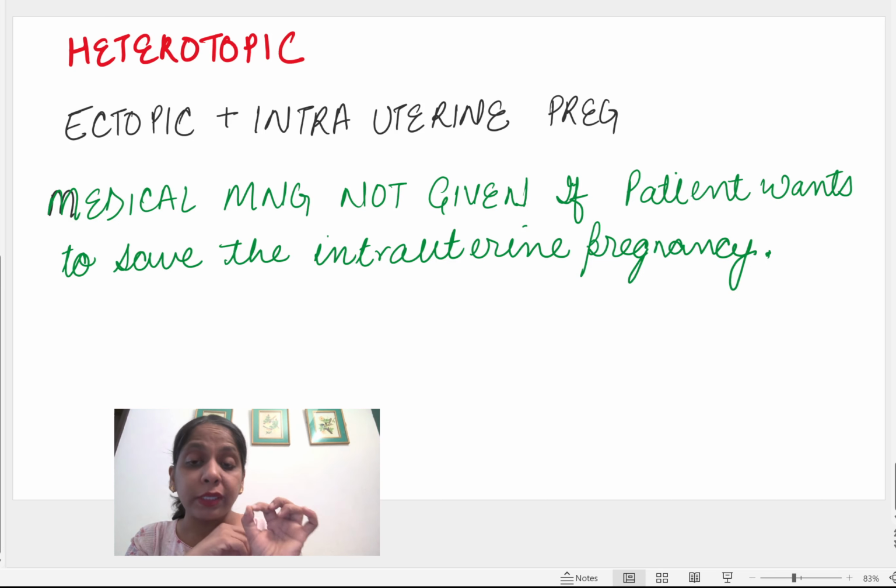So before giving medical management, if we have diagnosed it and the patient is eligible, we have to ask whether you want to save your intrauterine pregnancy or not.